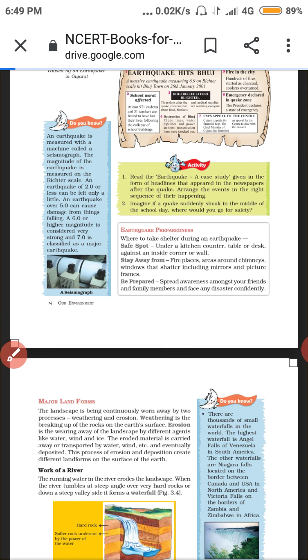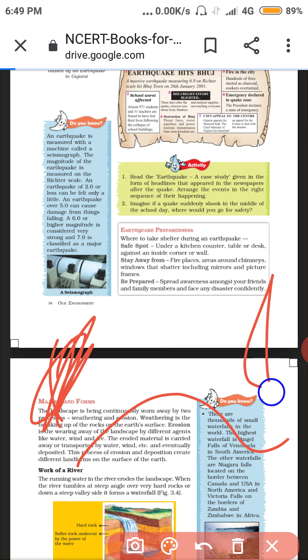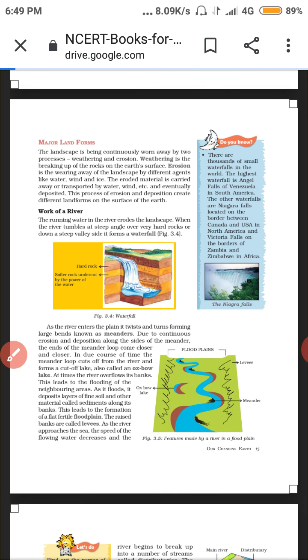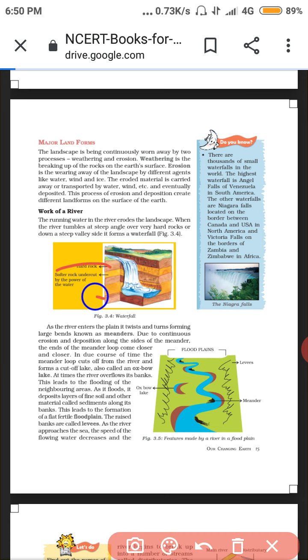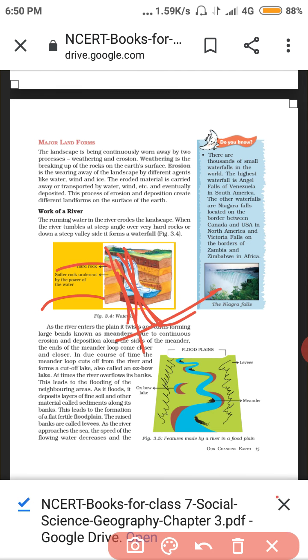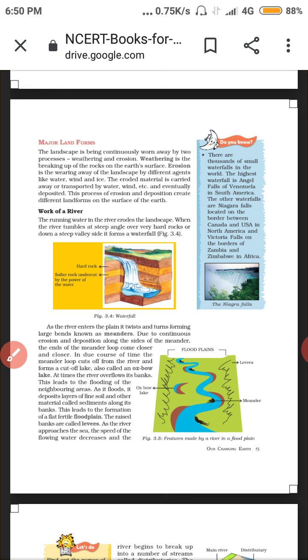The major landforms are shaped by weathering and erosion, two continuous processes. Weathering is the breaking of rocks on the earth's surface. Erosion is the movement of soil from one place to another. Now the work of a river: a waterfall forms where there is hard rock and soft rock, and water falls from a height, which is called a waterfall.